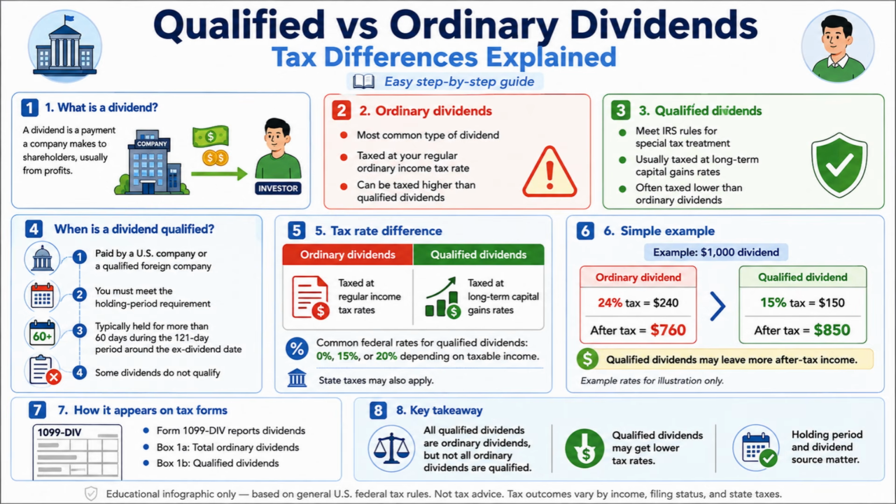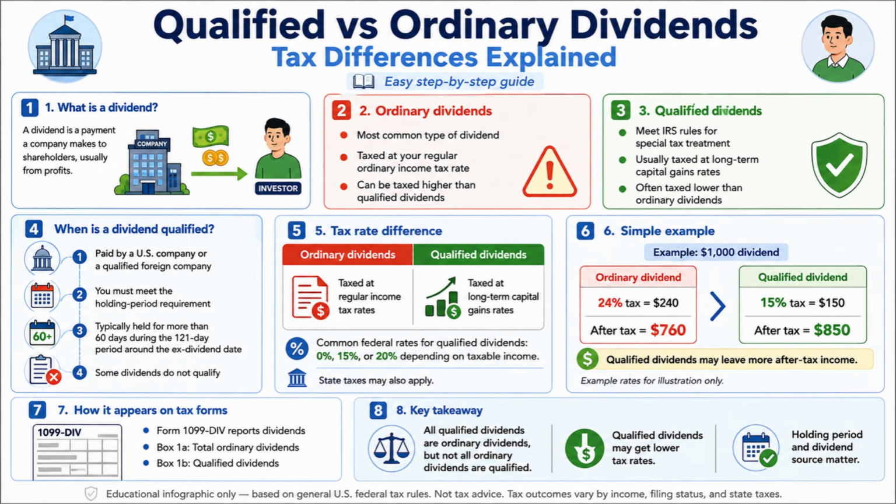The most common type is called an ordinary dividend. Ordinary dividends are taxed at your regular income tax rate, just like wages, salary, or other normal income. Because of this, ordinary dividends can sometimes create a higher tax bill, especially if your income tax bracket is high. On the other hand, some dividends are called qualified dividends. These dividends meet special IRS rules and usually receive better tax treatment. Instead of being taxed like regular income, qualified dividends are generally taxed at long-term capital gains rates, which are often lower than ordinary income tax rates.